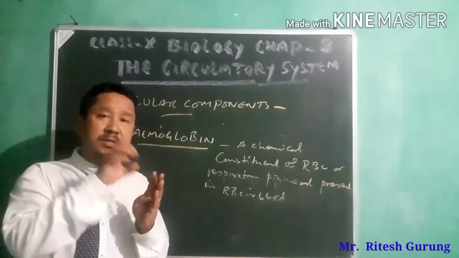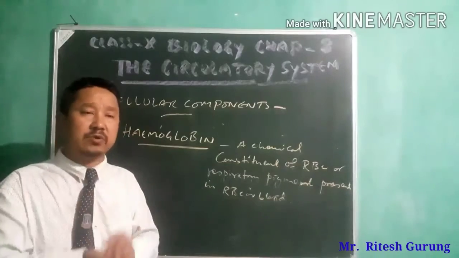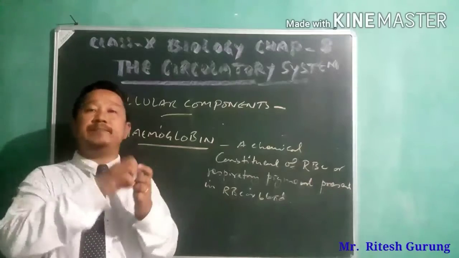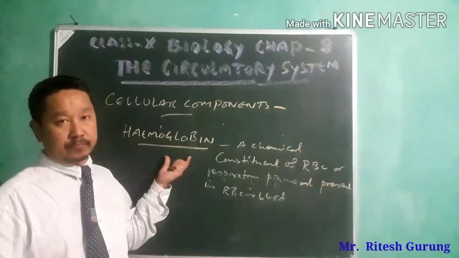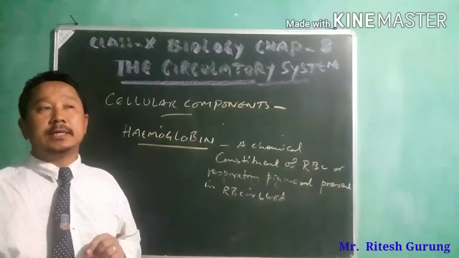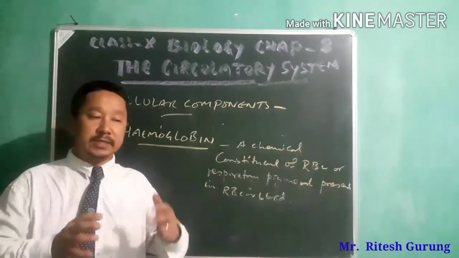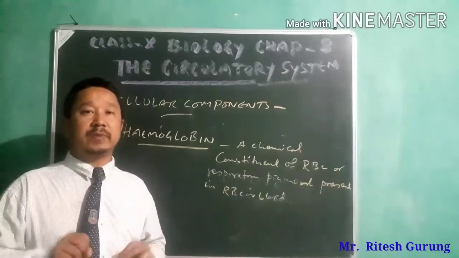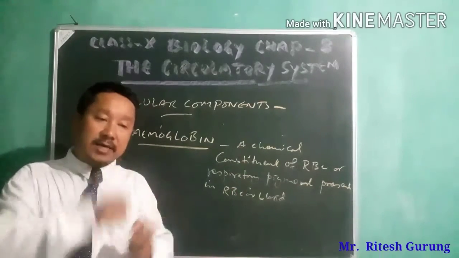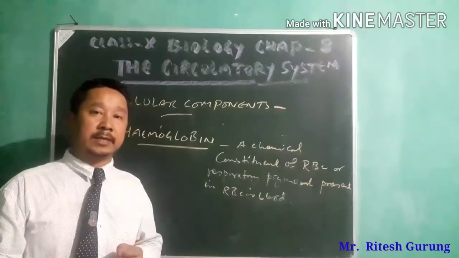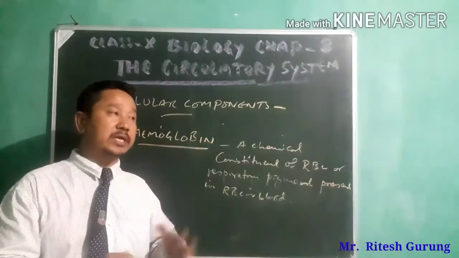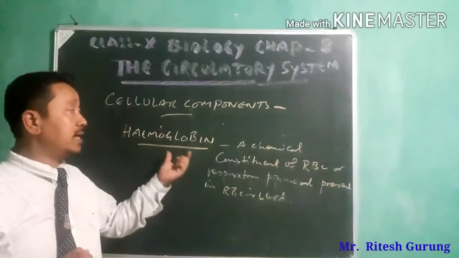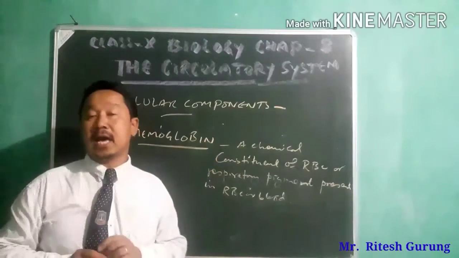From oxygenated blood, oxygen will be picked up by the hemoglobin and taken to the different cells of the body where it is used for respiration. After respiration, carbon dioxide will be formed. That carbon dioxide is again picked up by the hemoglobin and brought back to the lungs, from where it is taken out. So this function is done by hemoglobin present in RBC.